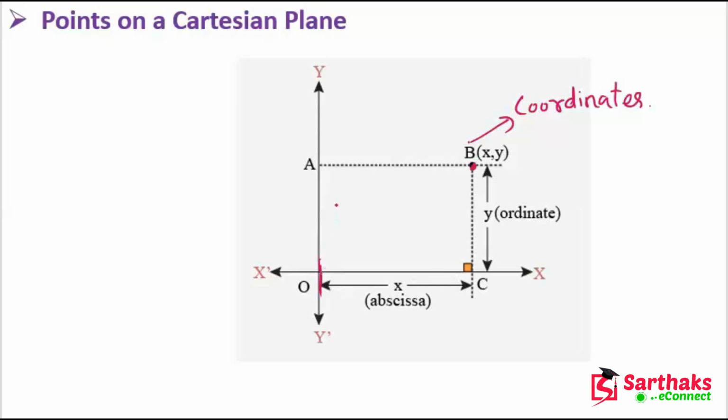The distance from the y-axis to the point B, this distance, is our abscissa, or we can call it the x coordinate.